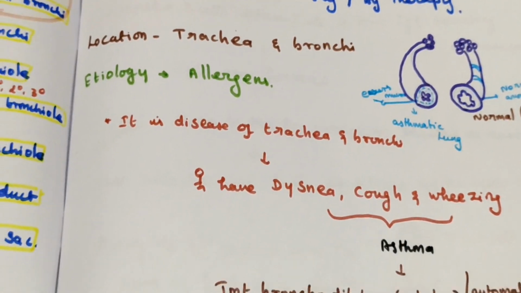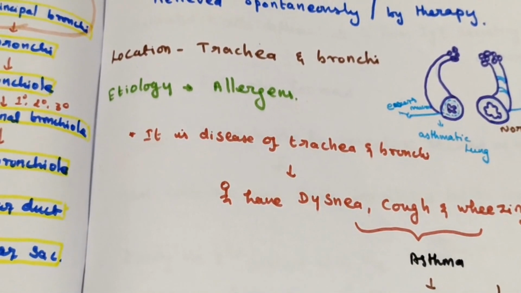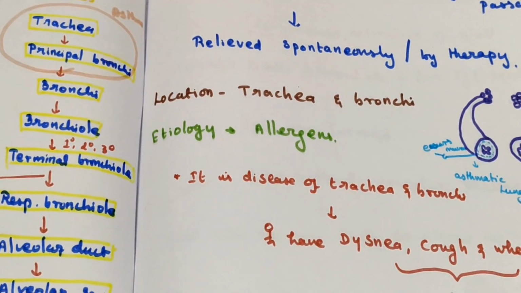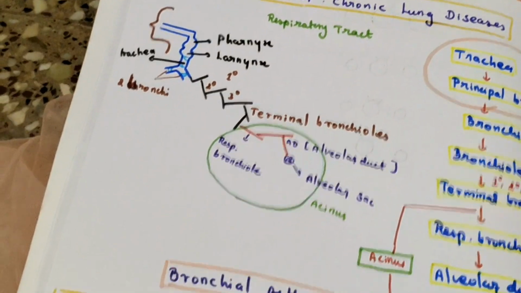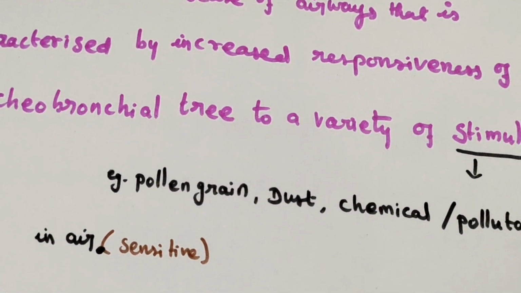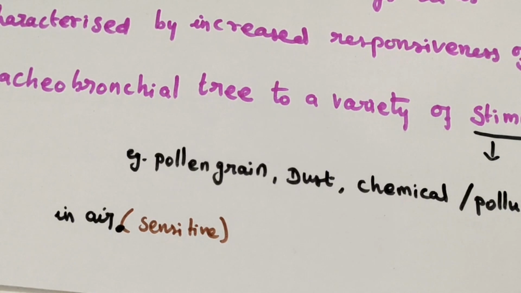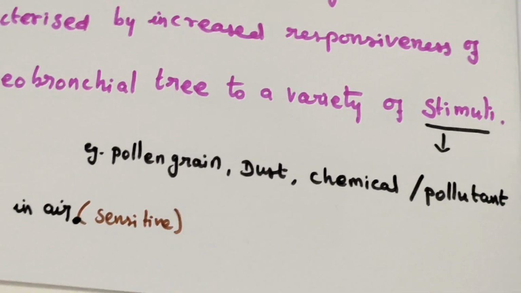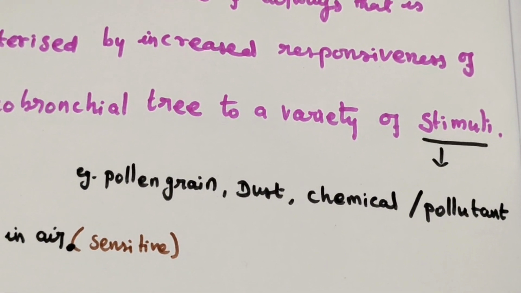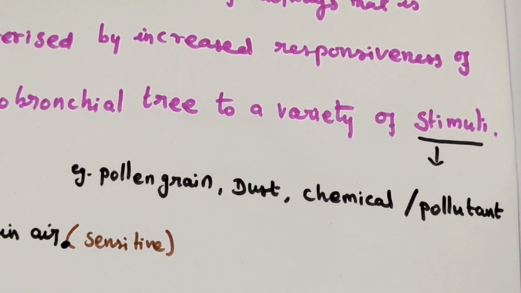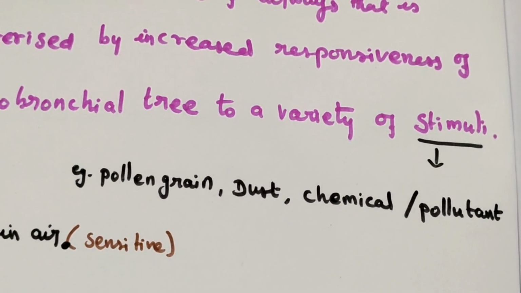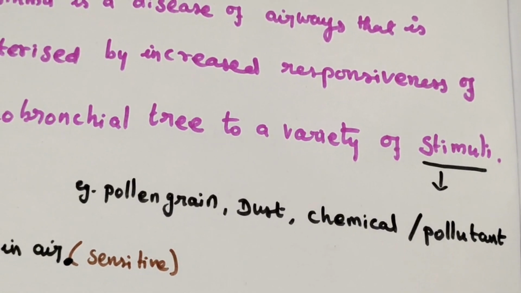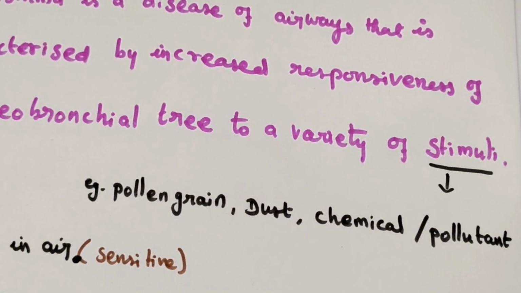The spasm occurs at the level of the trachea and bronchi, and the etiology is the allergen. Different people have different allergens. For some of them it is pollen grains, some have dust, some have pollen grains, chemicals and pollutants. Asthma is a disease of trachea and bronchi. They undergo spasm whenever the person inhales that stimulus.